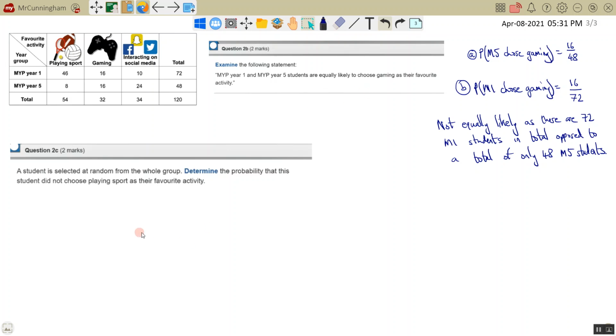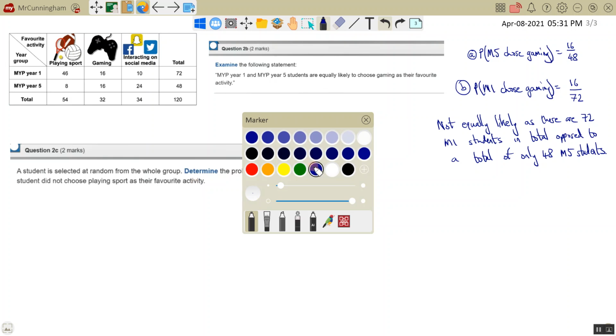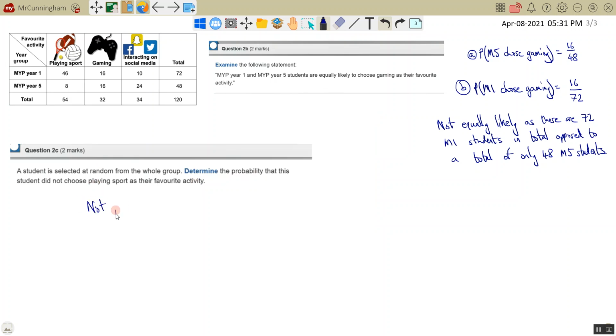So we want the probability of a student from the whole group not playing sport. How many do not play a sport? Well, there are 120 students in total. How many of those play a sport? There are 54 of them in total that play a sport.